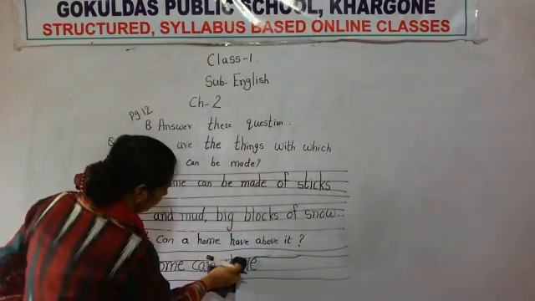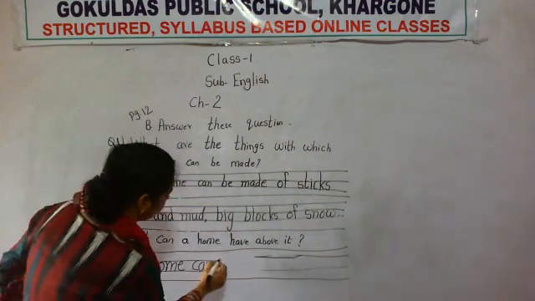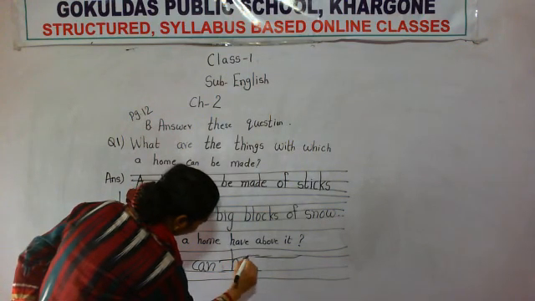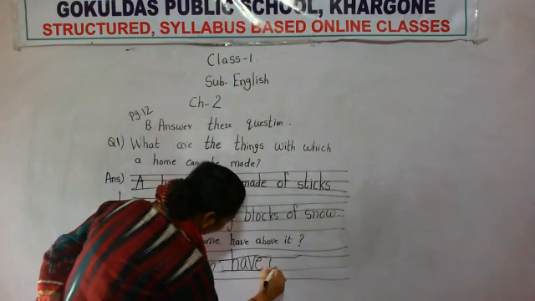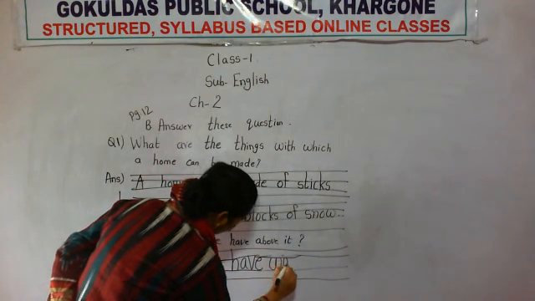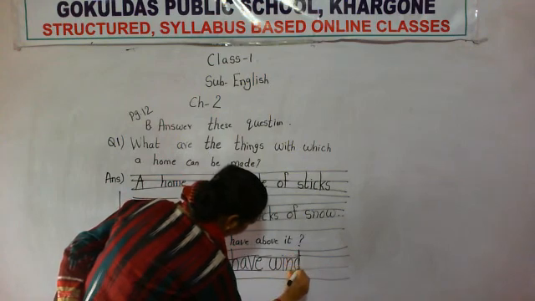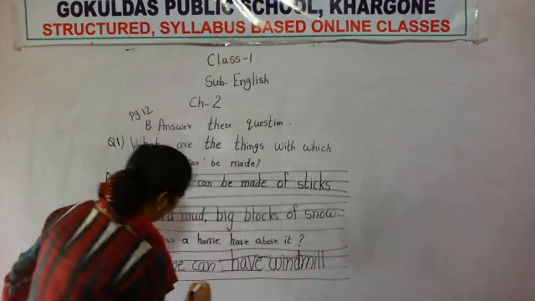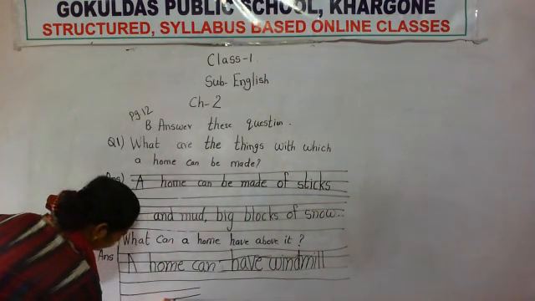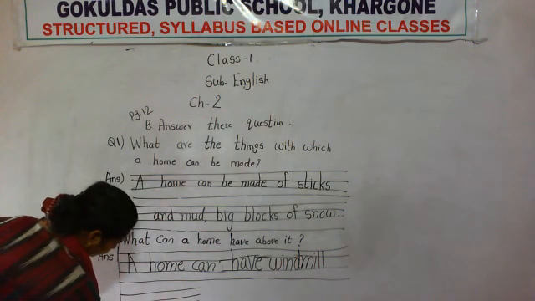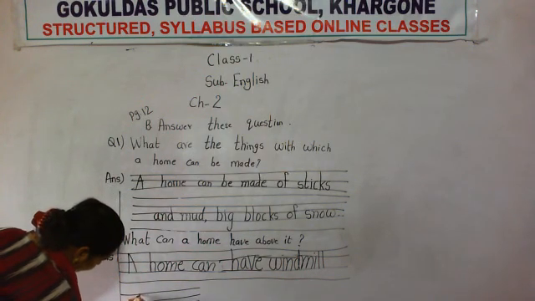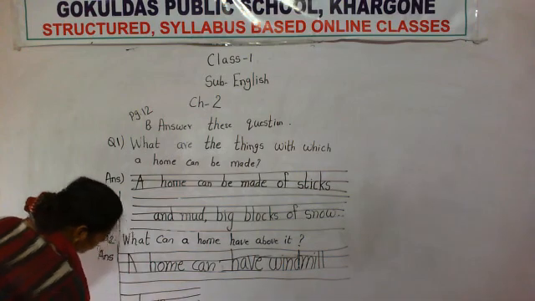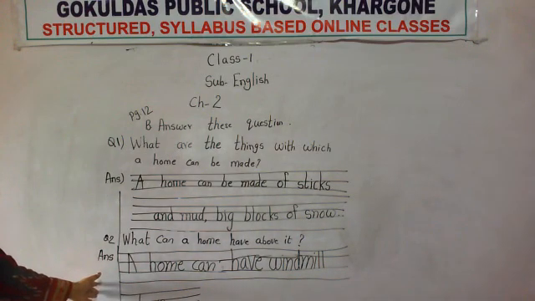Sorry, here the windmill will come. A home can have windmill, W-I-N-D, windmill, above, A-B-O-V-E, full stop. This answer is already written in your book.